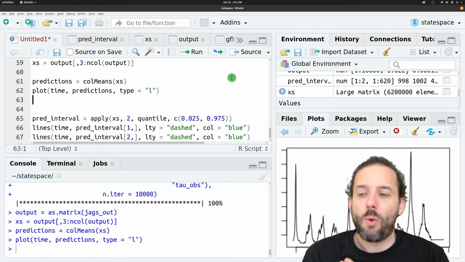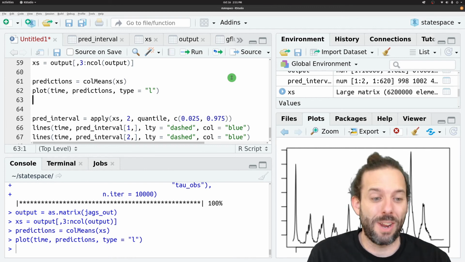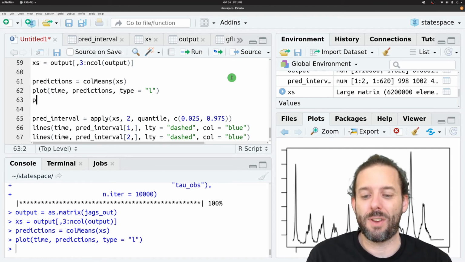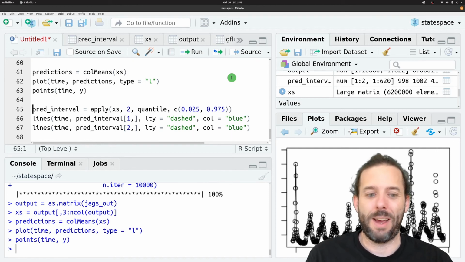And at this point, we can check to see how this looks compared to our data. I think we already have a pretty good idea it's not great, but we can do that by adding our observed data on top of this using points. And then we'll have time on the x-axis, y on the y-axis, and we'll see what that looks like.